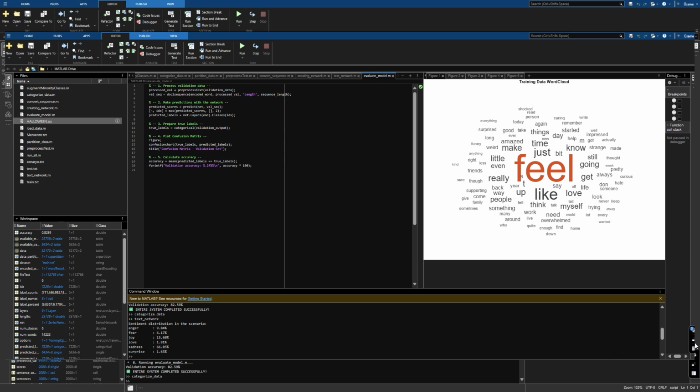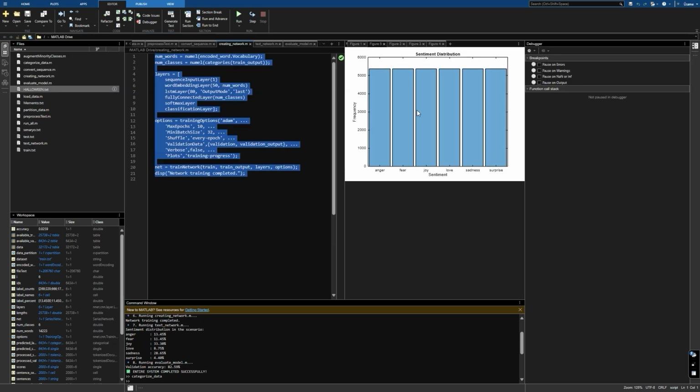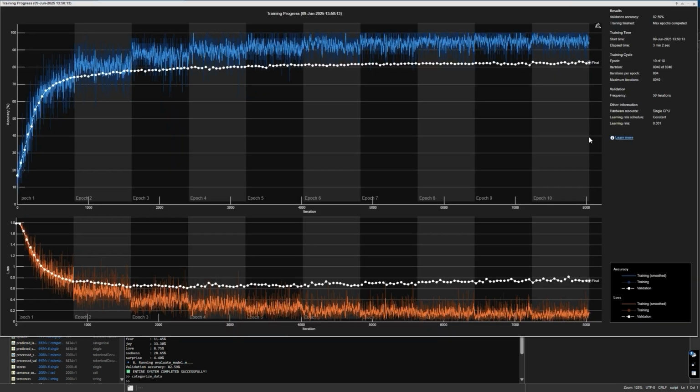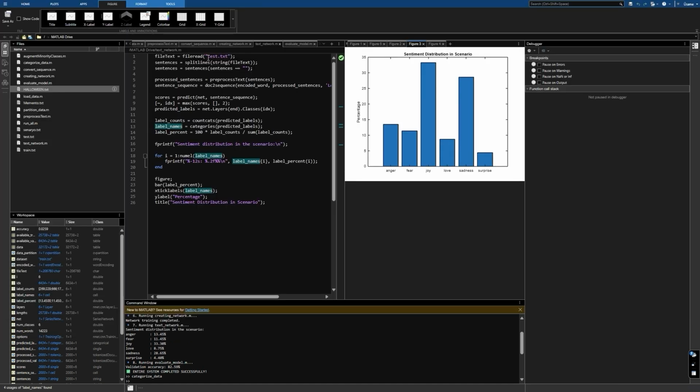The result is almost 83% validation accuracy, and the loss function is shown in the figure. This graph shows that the training process was successfully completed. Then we use this model by testing it. After this training is completed, we evaluate our model.